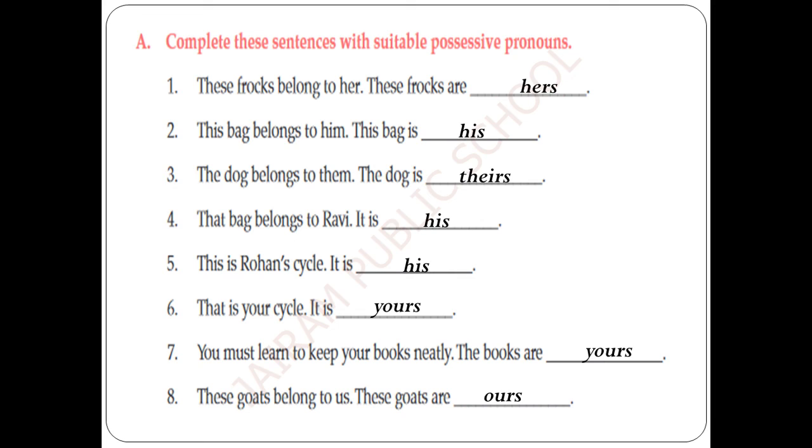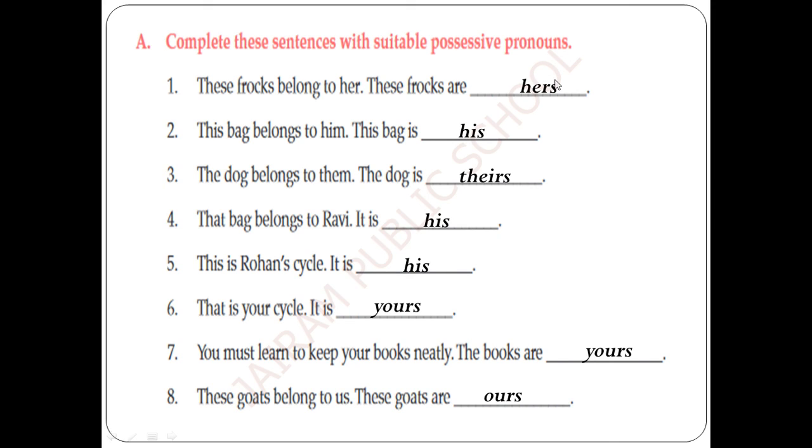Now let's go for this worksheet. Now we are going to complete these sentences with the suitable possessive pronouns. These frogs belong to her. These frogs are dash. Here already we have a person, her. So what possessive pronoun has to be used here? Hers. We don't have an object. What is the object in the sentence? A frock, right? A dress, a gown. So we don't have an object after the dash. So we can go for the possessive pronoun hers.